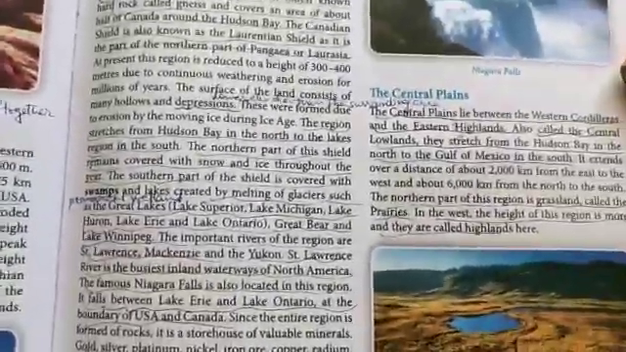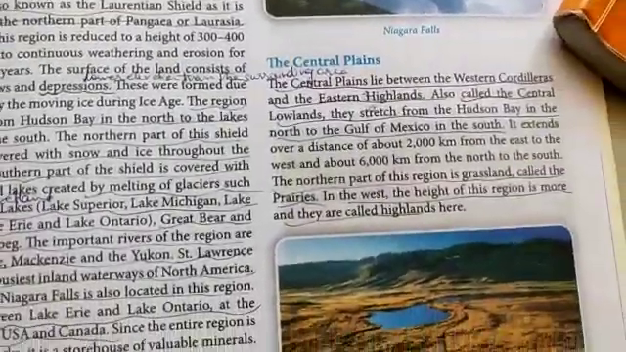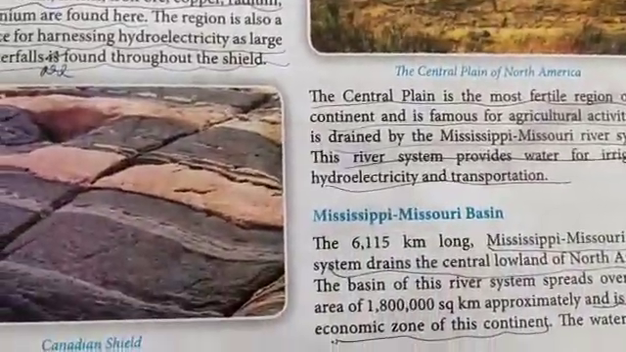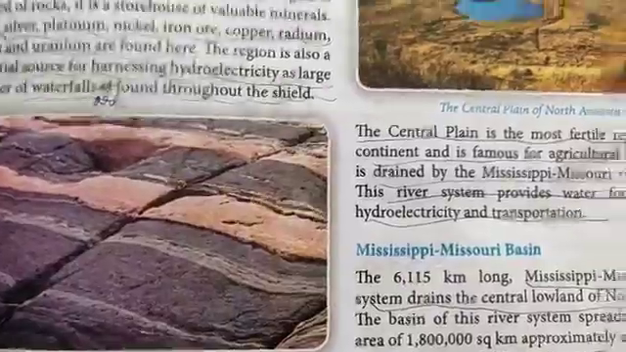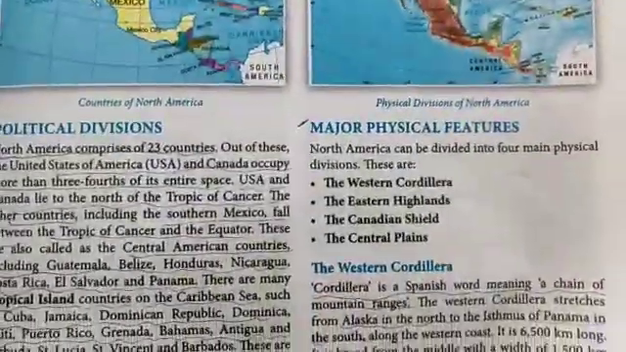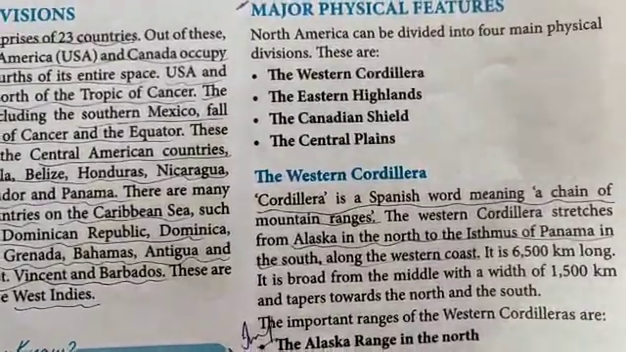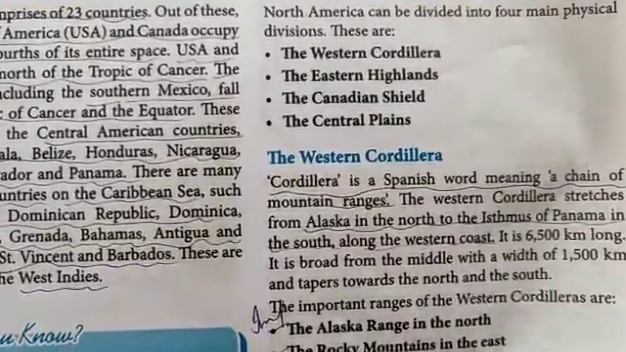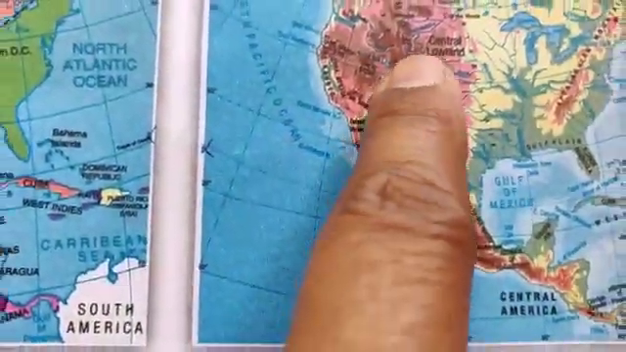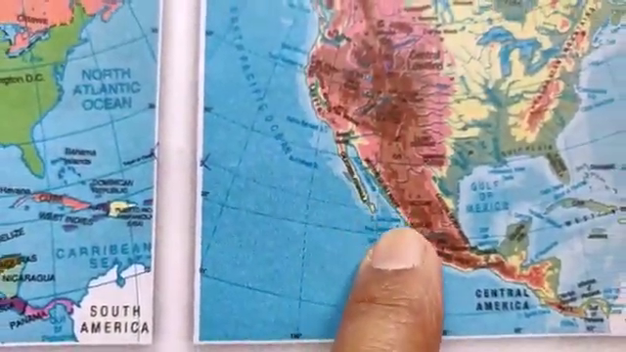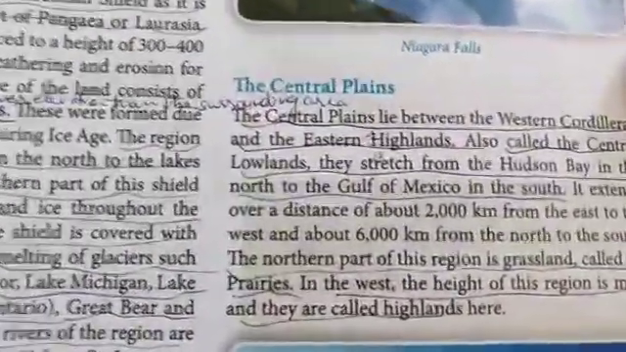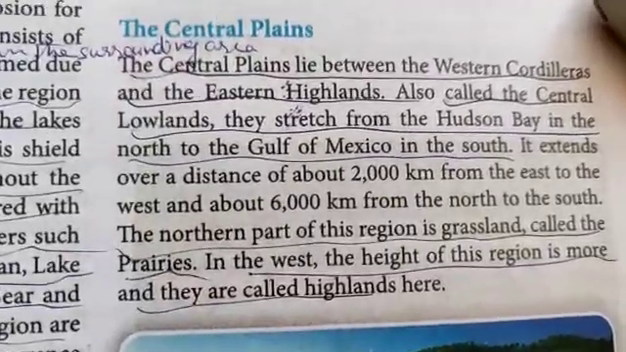Good morning, class. In today's video we are going to learn about the Central Plains, the Mississippi-Missouri Basin and a case study of lumbering in Canada. Up till now, when we were doing the major physical features of North America, we learned about the Western Cordillera, the Eastern Highlands and the Canadian Shield. Now you can see the central lowlands marked very clearly over here. So now let us learn about it in detail.